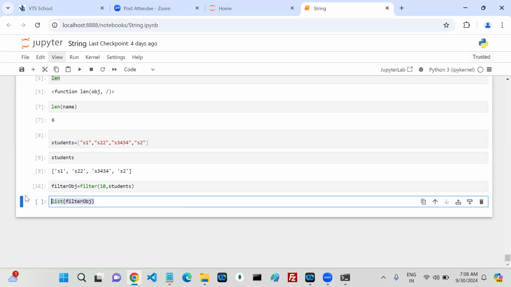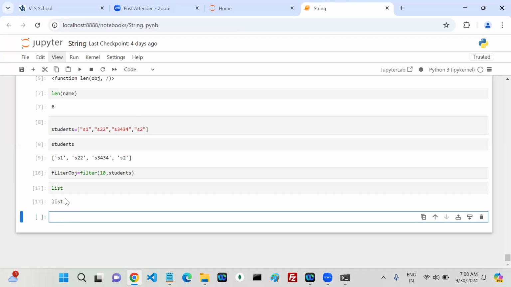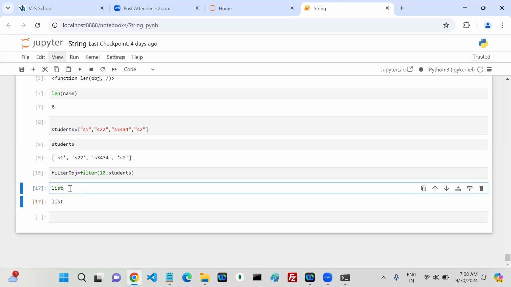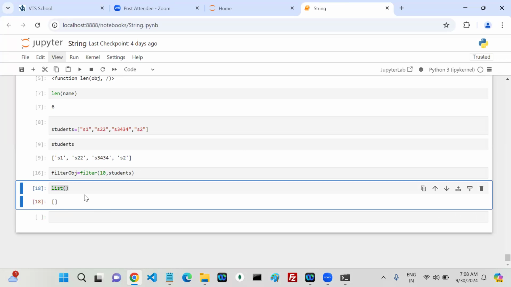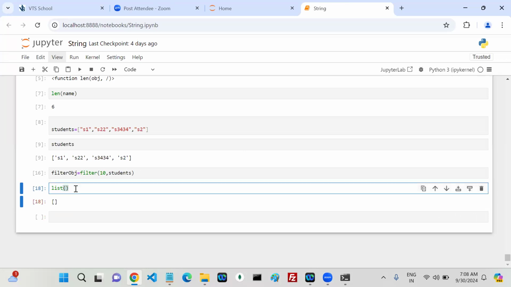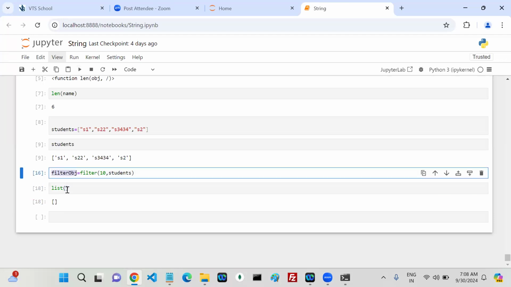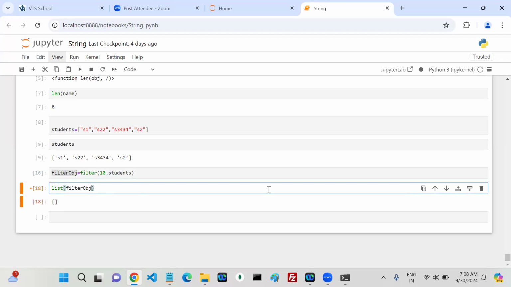Now the list is also one of the predefined classes. At the same time, it's like a function also. Now if you want to convert, you can use a list function. Now see, it is going to give what? List, right? Yes or no? Now tell me, my filter object, can I pass it? Now can anyone guess what is the output?